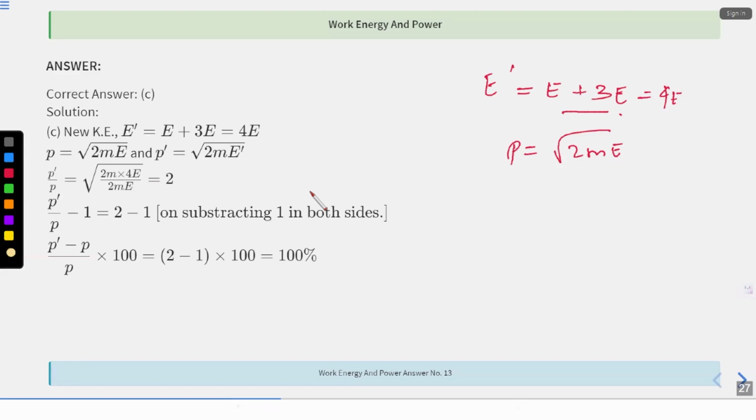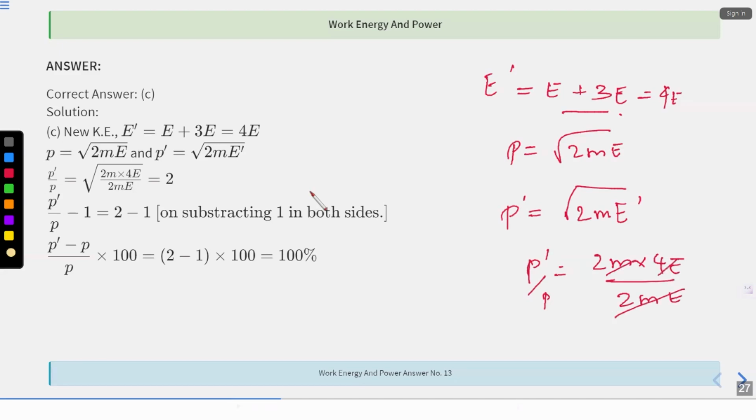Okay. Then what will be P dash? That will be 2ME dash, correct? So what is P dash upon P? That will be 2M into 4E divided by 2M into E. 2ME cancel. What remains is under root of 4, that is 2. Okay. So P dash upon P minus 1 is equal to 2 minus 1.